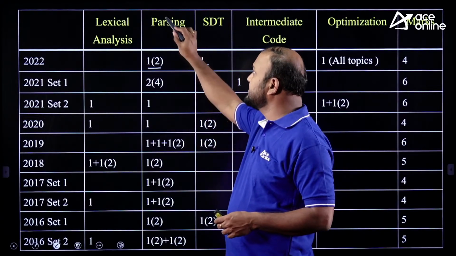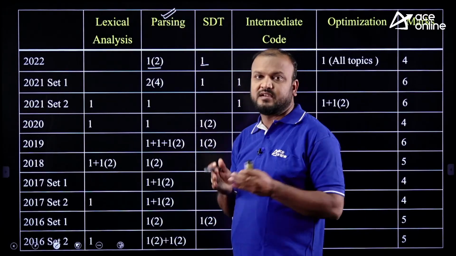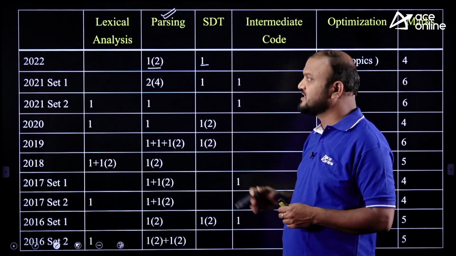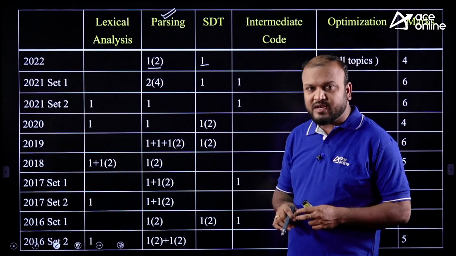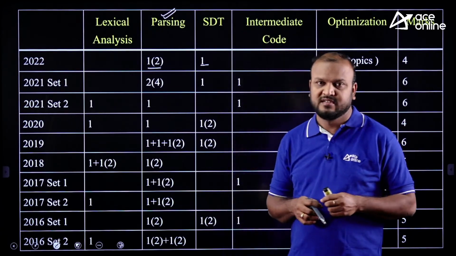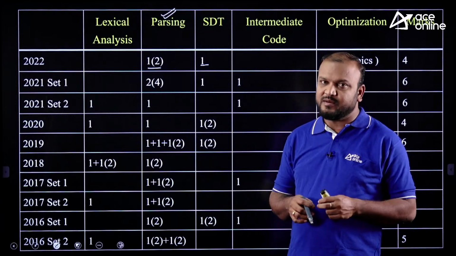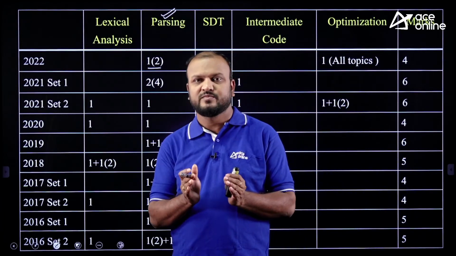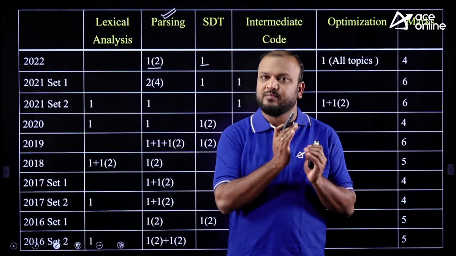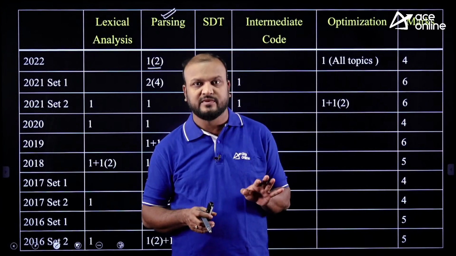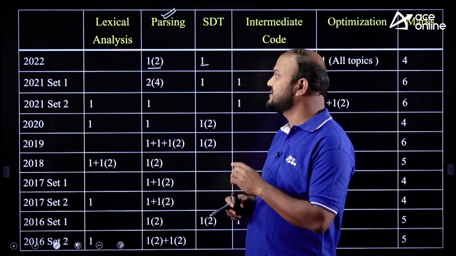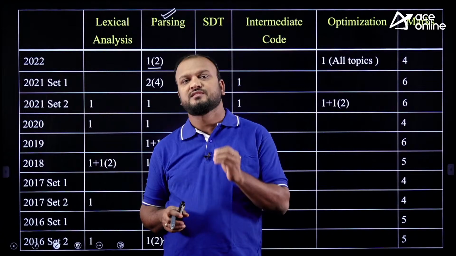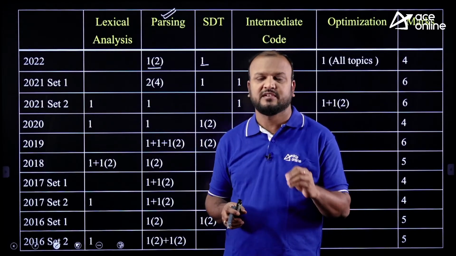In those 5 chapters, the major chapter is parsing, which covers almost 50 to 60% of the syllabus, and the remaining chapters are small. Overall, this is a very small subject, but a very good number of questions come. Compared to other subjects, it is a small subject with a good number of questions, and good marks are possible. The best part of this subject is that we can expect what questions are going to come in the GATE examination, in 90% of the cases.